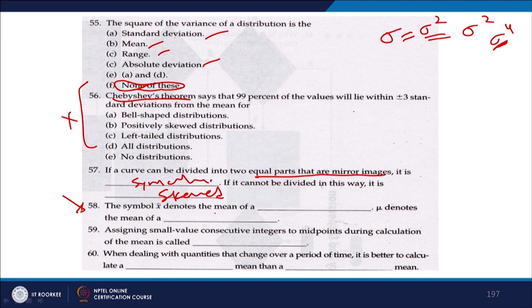Let us take this one. The symbol x bar denotes the mean of what? Population or sample? Sample, right, and mu denotes what? The mean of the population, is it not? Assigning small value consecutive integers to midpoints during calculation of mean is called what? Especially the mean, then what is that called? It is called coding, right.